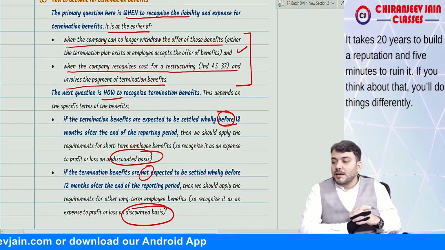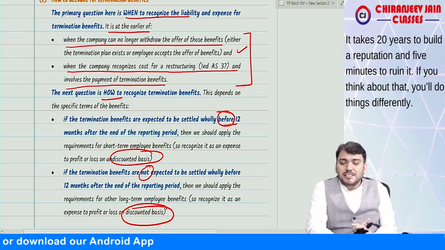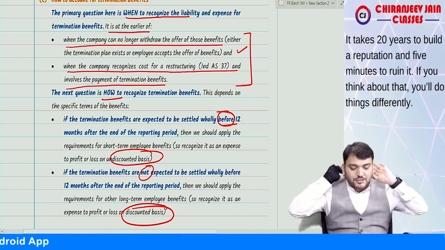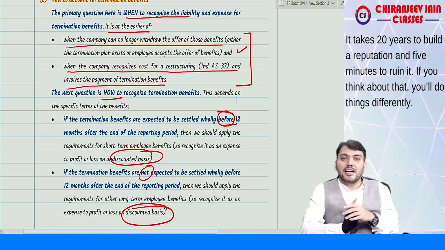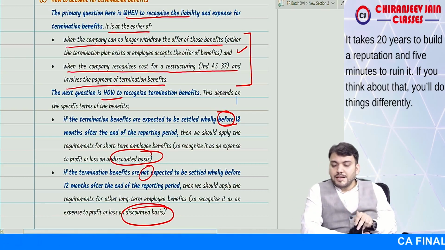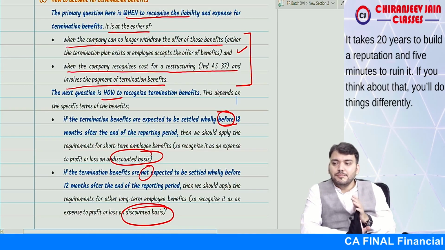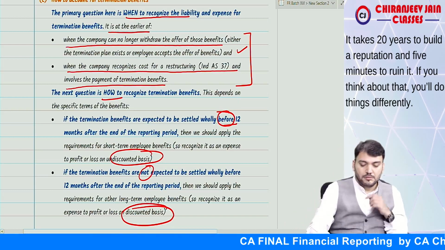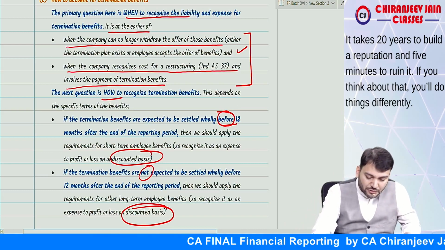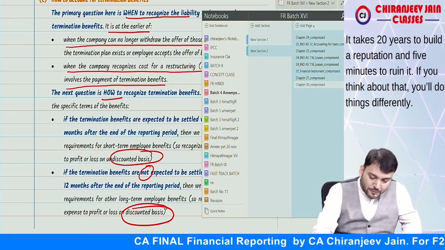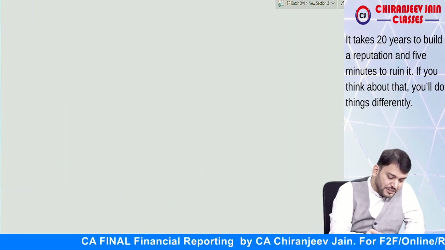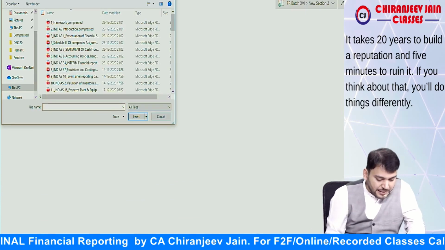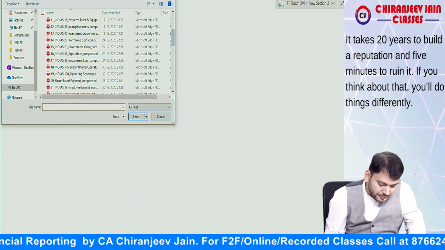Understood? Have you understood? With this we completed Ind-AS 19. I hope you have understood this chapter. Correct? Ind-AS 19 done. Any doubt? Yes, sir. So if you have understood Ind-AS 19, we'll take one more Ind-AS. Which Ind-AS will we take? Ind-AS 108.